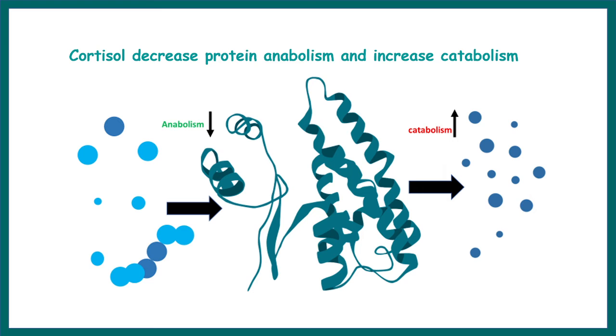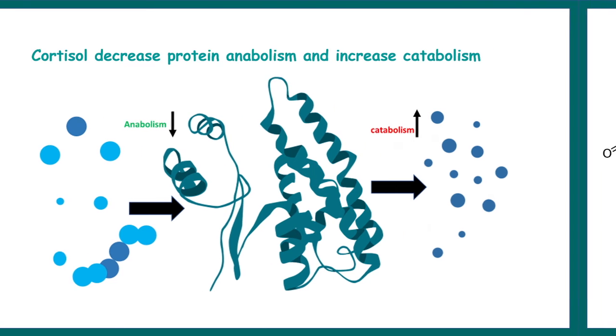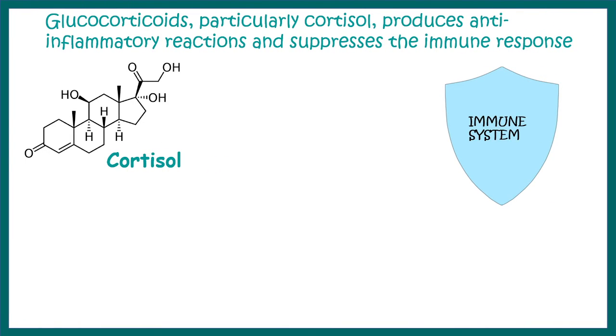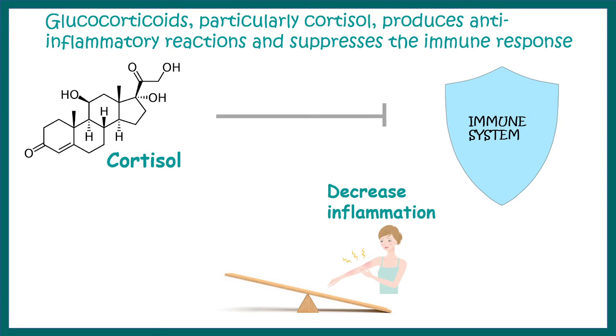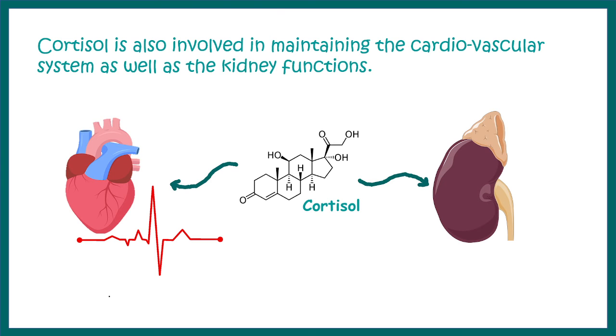Especially cortisol decreases protein anabolism and increases the catabolic rate. Cortisol also inhibits or suppresses the immune system. So overall, it decreases inflammation, but it also increases the chances of infection. Overall, cortisol has effects on the cardiac system and kidney functions.